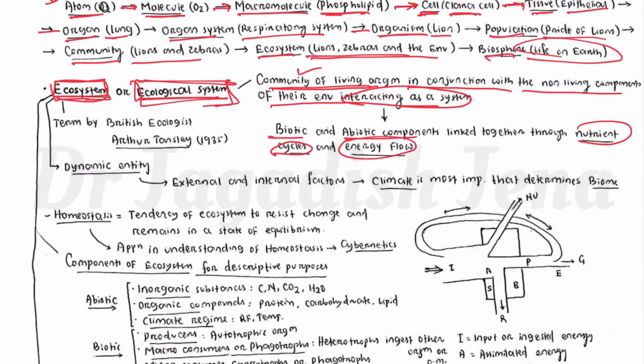How are biotic and abiotic components linked? One is the biotic component, one is the abiotic component. They are linked in the form of nutrient cycle and energy flow. Basically, the term ecosystem was coined by Arthur G. Tansley, A.G. Tansley, in 1935.